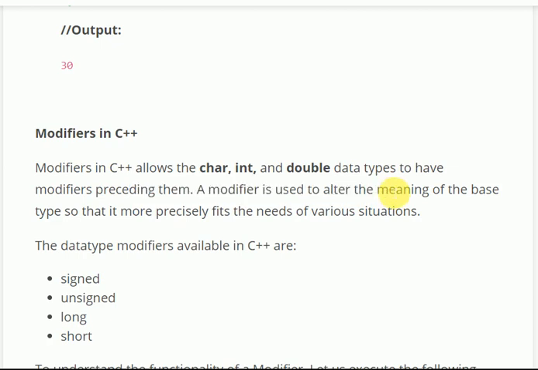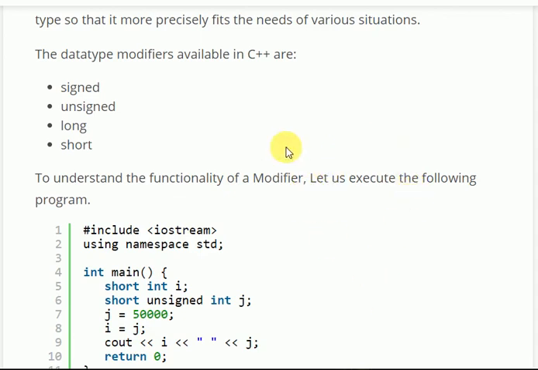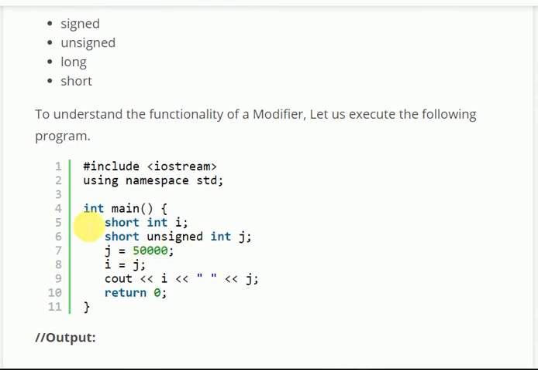I'm talking about long int. A modifier is used to alter the meaning of the base type so that it more precisely fits the needs of various situations. The data type modifiers available in C++ are signed, unsigned, long and short. Here we are using short int i and short unsigned int j.